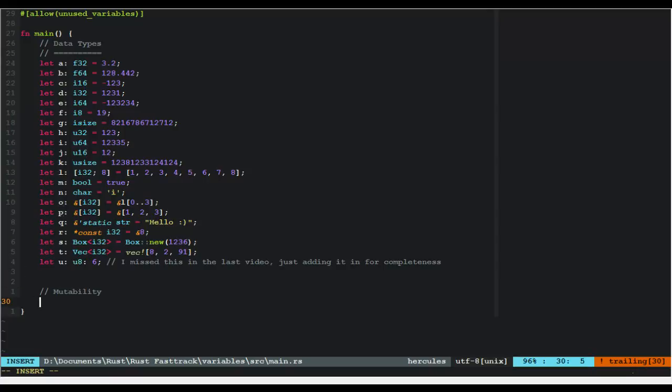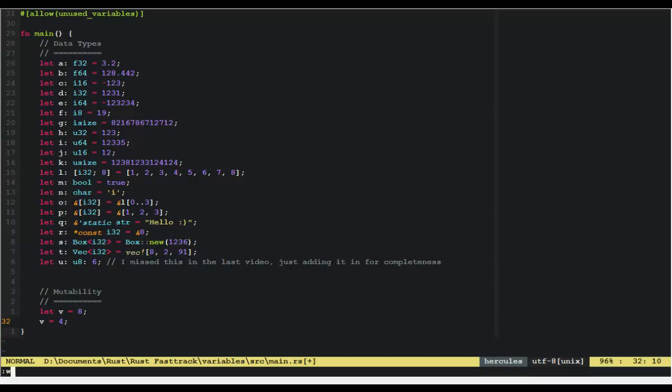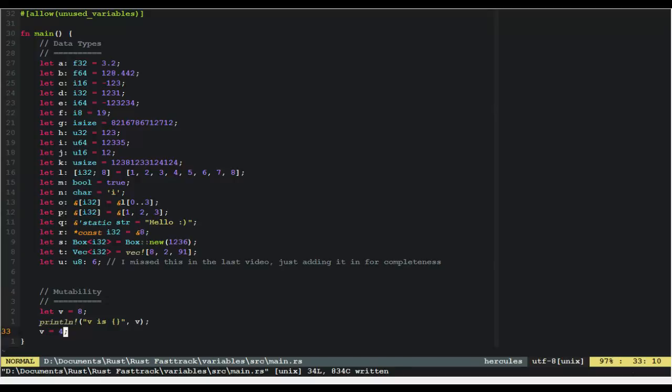So yeah, mutability. So what is mutability? Well, mutability is the idea that something can either be mutable and can be changed, or immutable and can't be changed. Now, a lot of programming languages would be completely fine with you saying, like, let v equals 8 and then redefining v as 4. They would be completely fine with you doing something like this, but let's actually see what happens if we try and compile this.